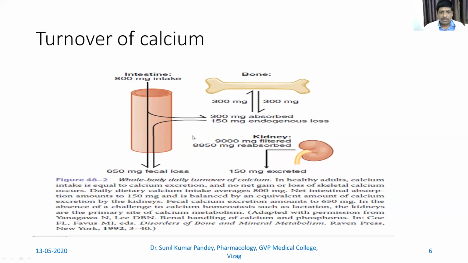Kidney also I discussed in the previous slide. The filtration which occurs in the kidney is 9,000 milligram of calcium, out of which 8,850 milligram is reabsorbed. So how much is remaining? It is 150 milligram, which is excreted out in the urine.